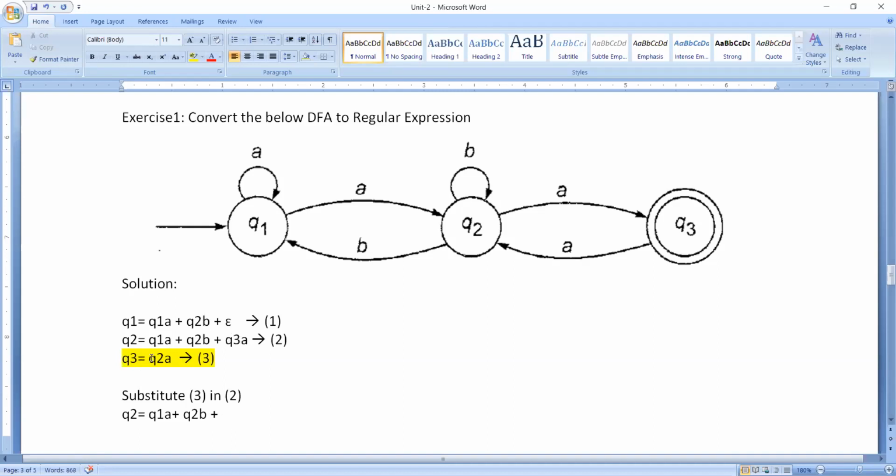Q3 is nothing but Q2 into A. So in the place of Q3, we need to write Q2 into A, and already for Q2 we have A available, so we write A. Finally this expression will be something like Q1 A plus Q2 B plus Q2 AA.